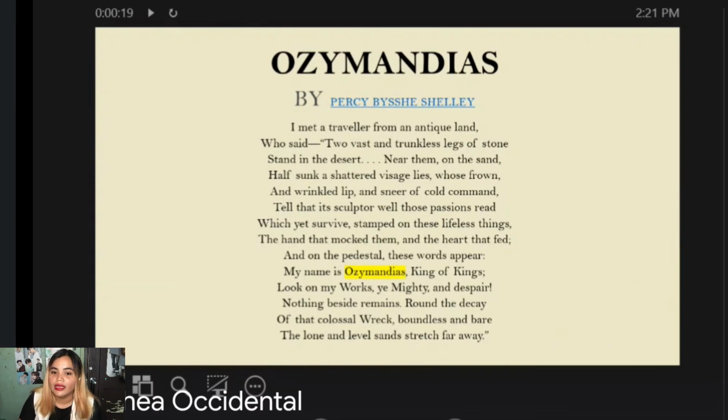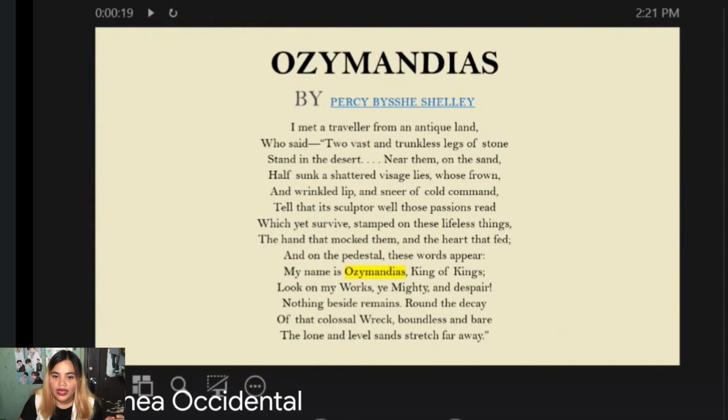Like what I've said earlier, he hated King George III, and he hated the oppressive monarchical government that was happening during that time. So, this poem is clearly a thinly veiled attack against King George III.